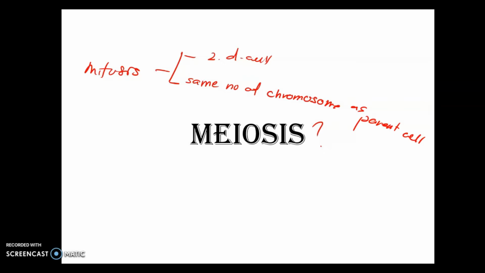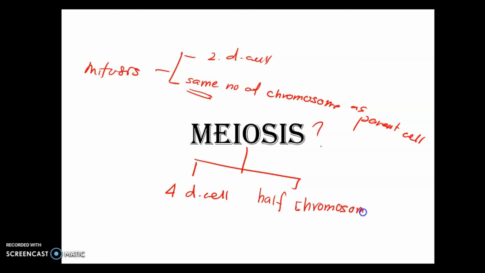What is meiosis? Meiosis is also a type of karyokinesis, but the concept is different. You need to remember, meiosis produces four daughter cells, and each daughter cell does not have the same chromosome number. It just has half the chromosome number from the parent. If the parent, the diploid, has 10 chromosomes, after meiosis the daughter cell will have only 5 chromosomes. So the concept of meiosis is producing 4 daughter cells, and each daughter cell has half the chromosome number of the parent.